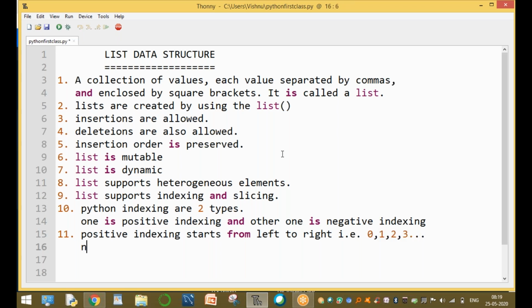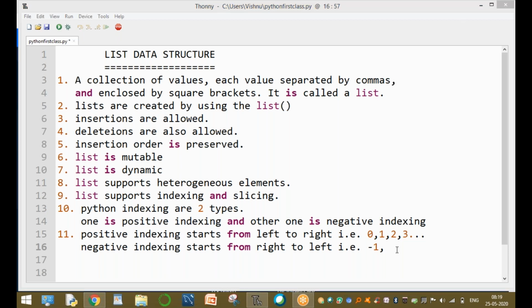And the negative indexing starts from right to left. That is -1 starts. Only Python supports the negative indexing. Other programming languages support only positive indexing. -1, -2, -3, and so on. This is the negative indexing.